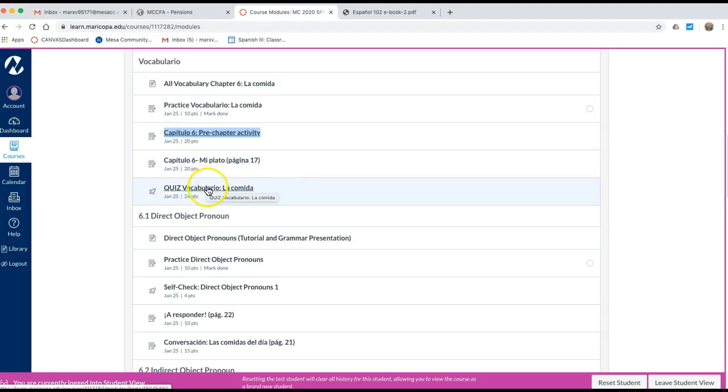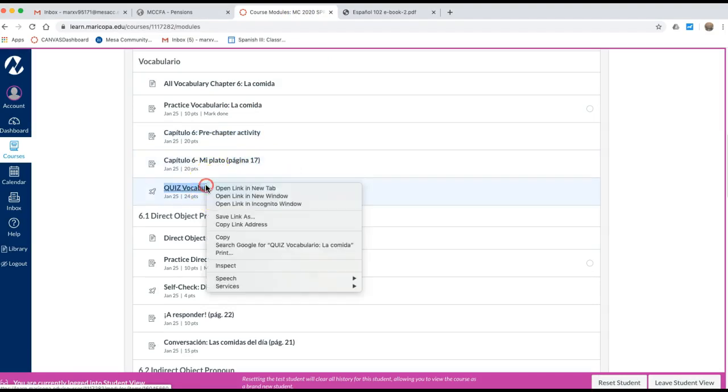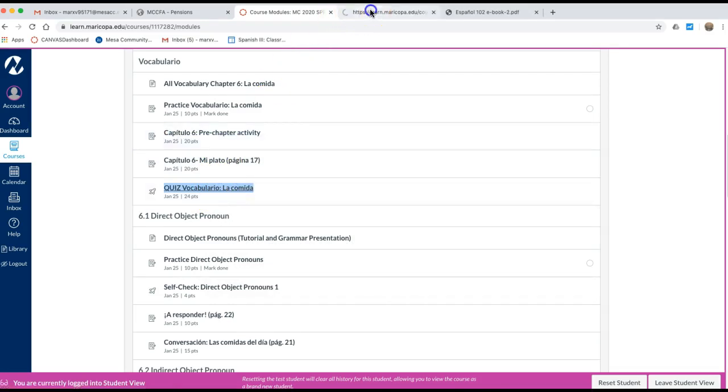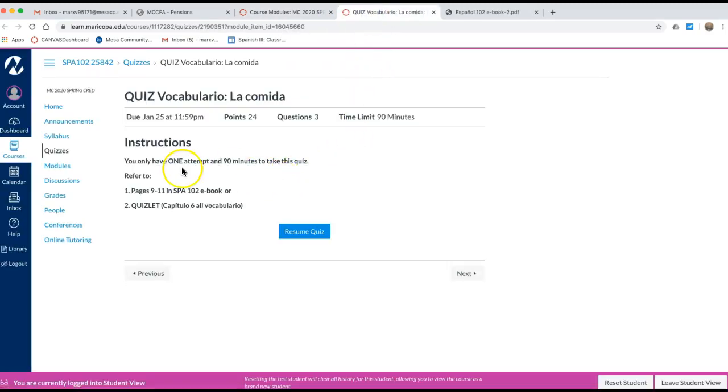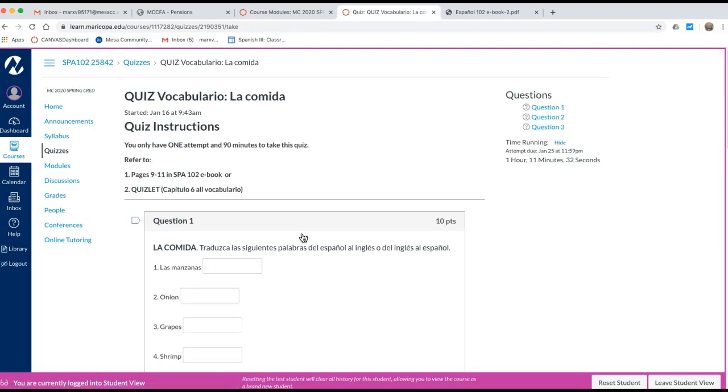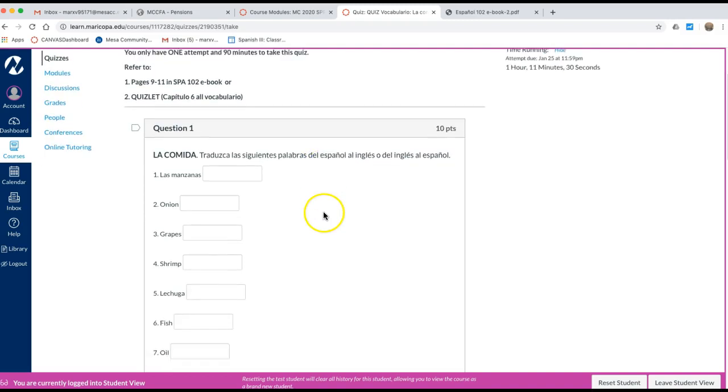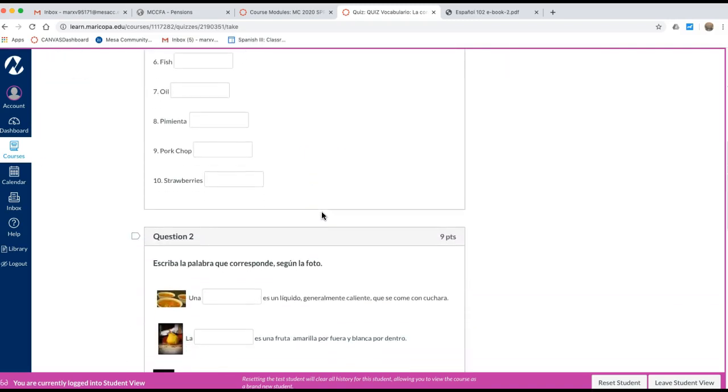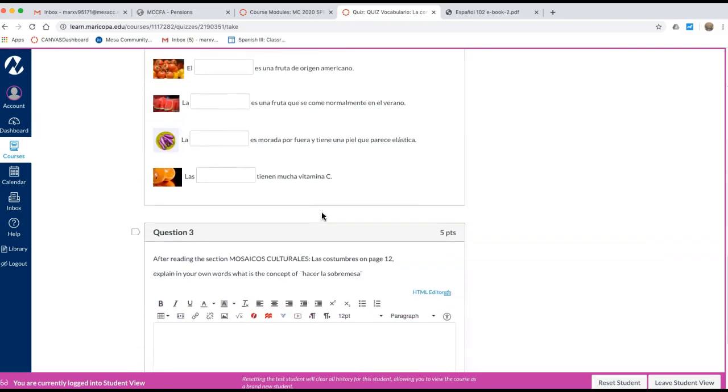And then you take the quiz for the vocabulario, and let me open it very quickly, right? I tell you, you only have one attempt, 90 minutes. Refer to these pages in the book, right? Or the Quizlets. But when you're going to take the quiz, there you go. Make sure you don't leave because you only have one attempt.